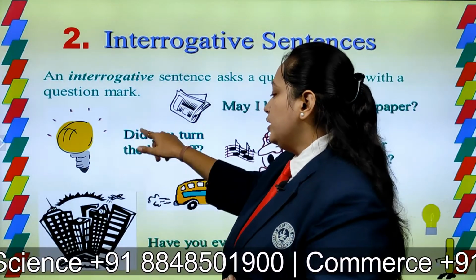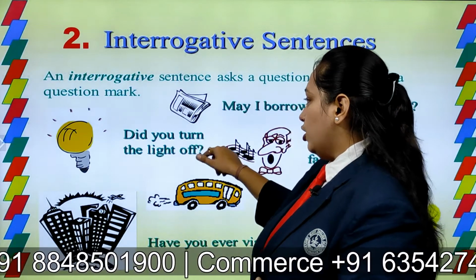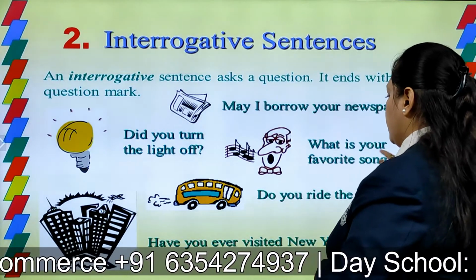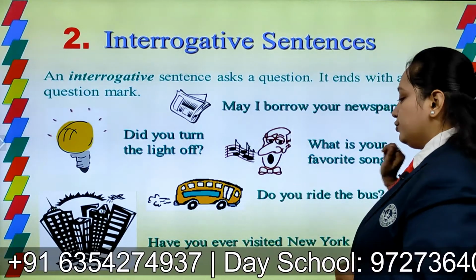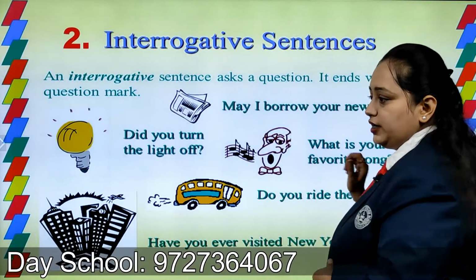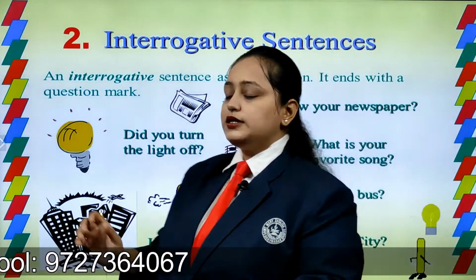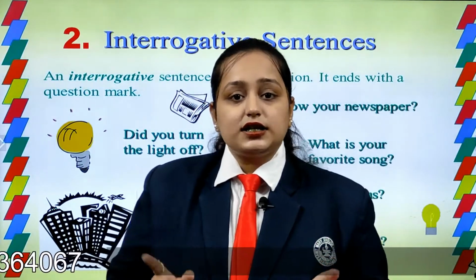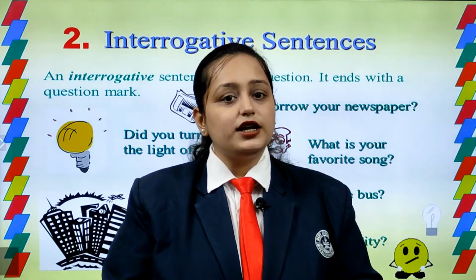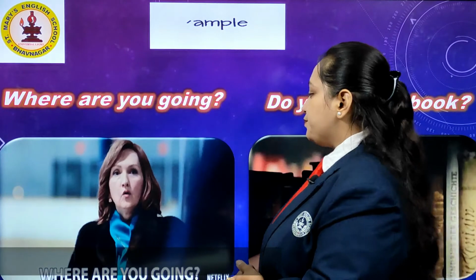Okay, over here, did you turn the light off? May I borrow your newspaper? What is your favorite song? Do you ride the bus? Have you ever visited New York City? All these sentences, as you can see, are asking you something and also have a question mark in them. So these are interrogative sentences.